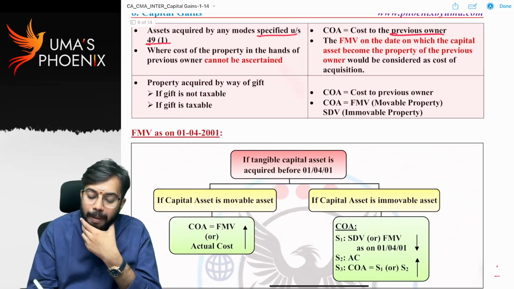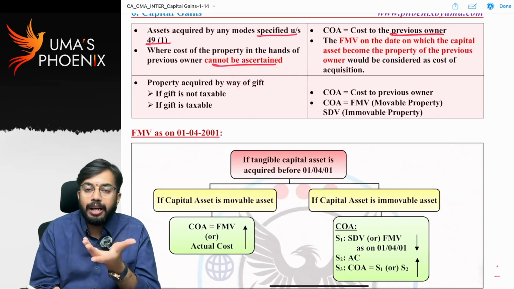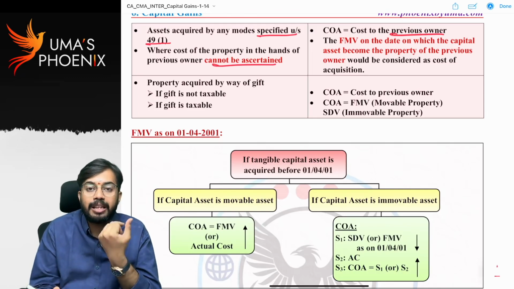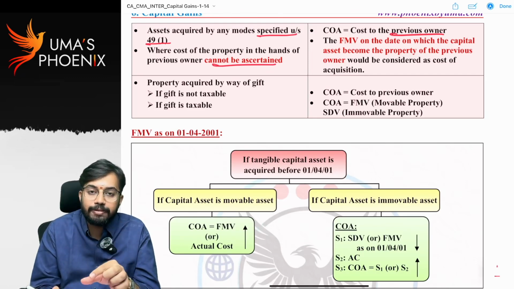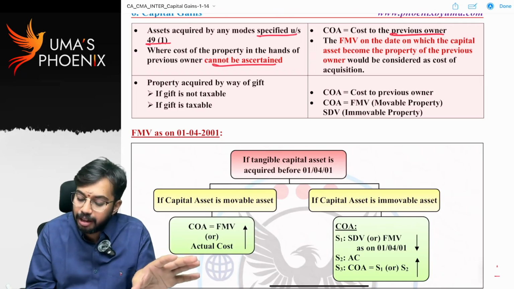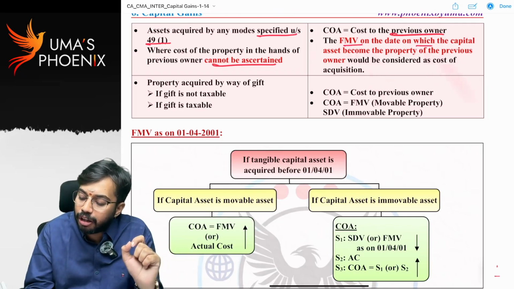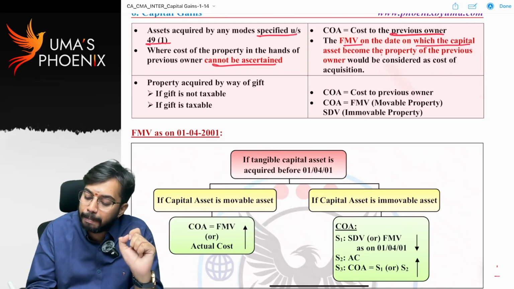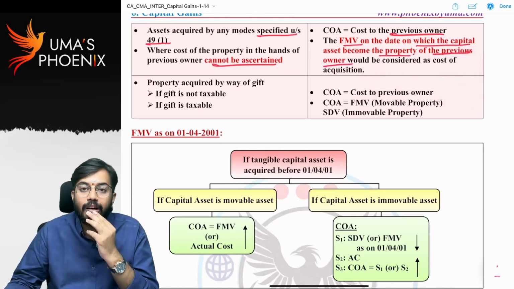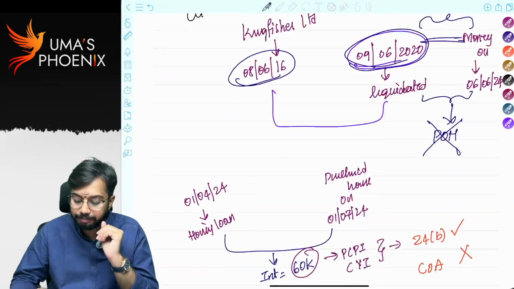where cost of property in the hands of previous owner cannot be ascertained. I gave a building to Satish. I do not know the purchase cost, at what price I purchased the building. In that case, that means in the hands of transferee, cost of previous owner is not ascertainable. Then fair market value on the date on which the capital asset became property of the previous owner would be considered as cost of acquisition. For example,